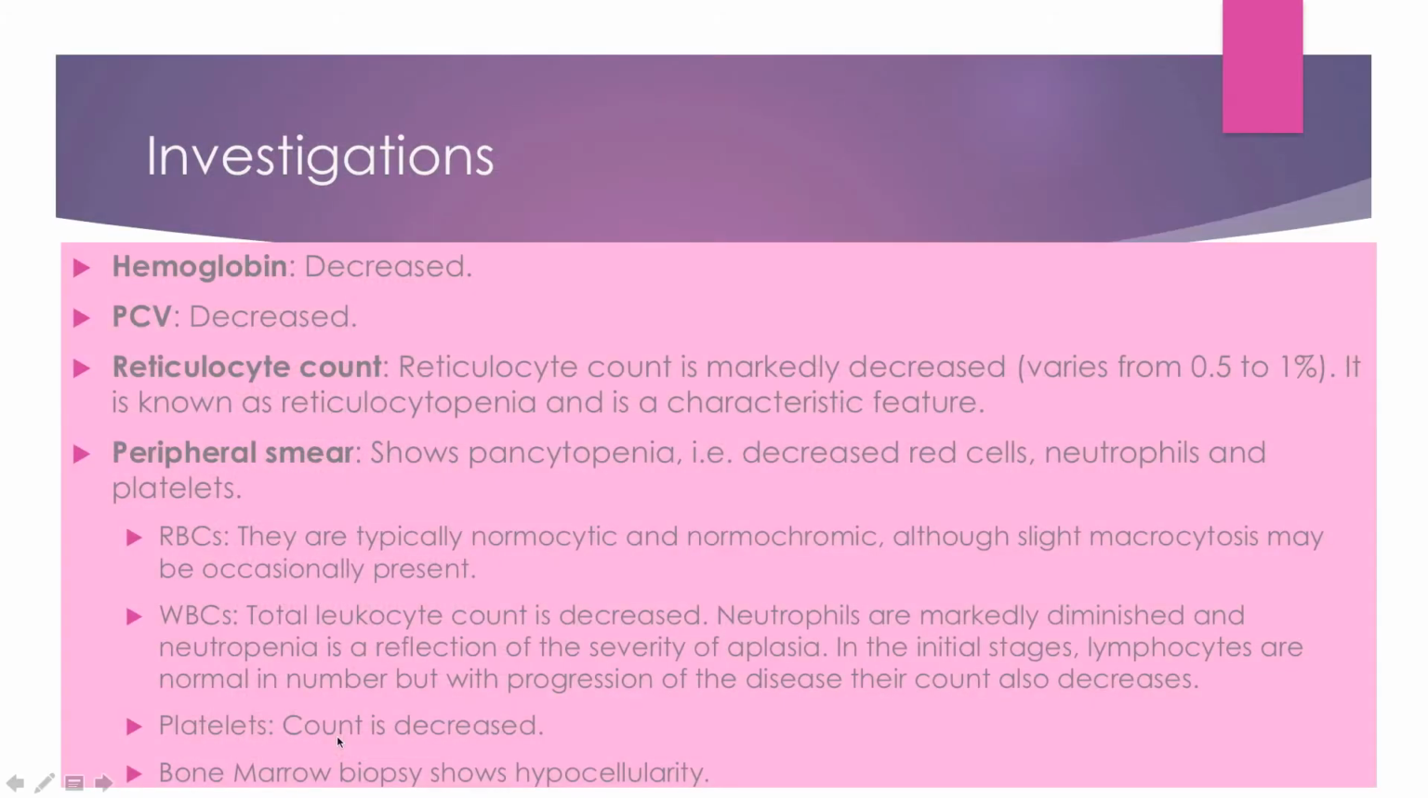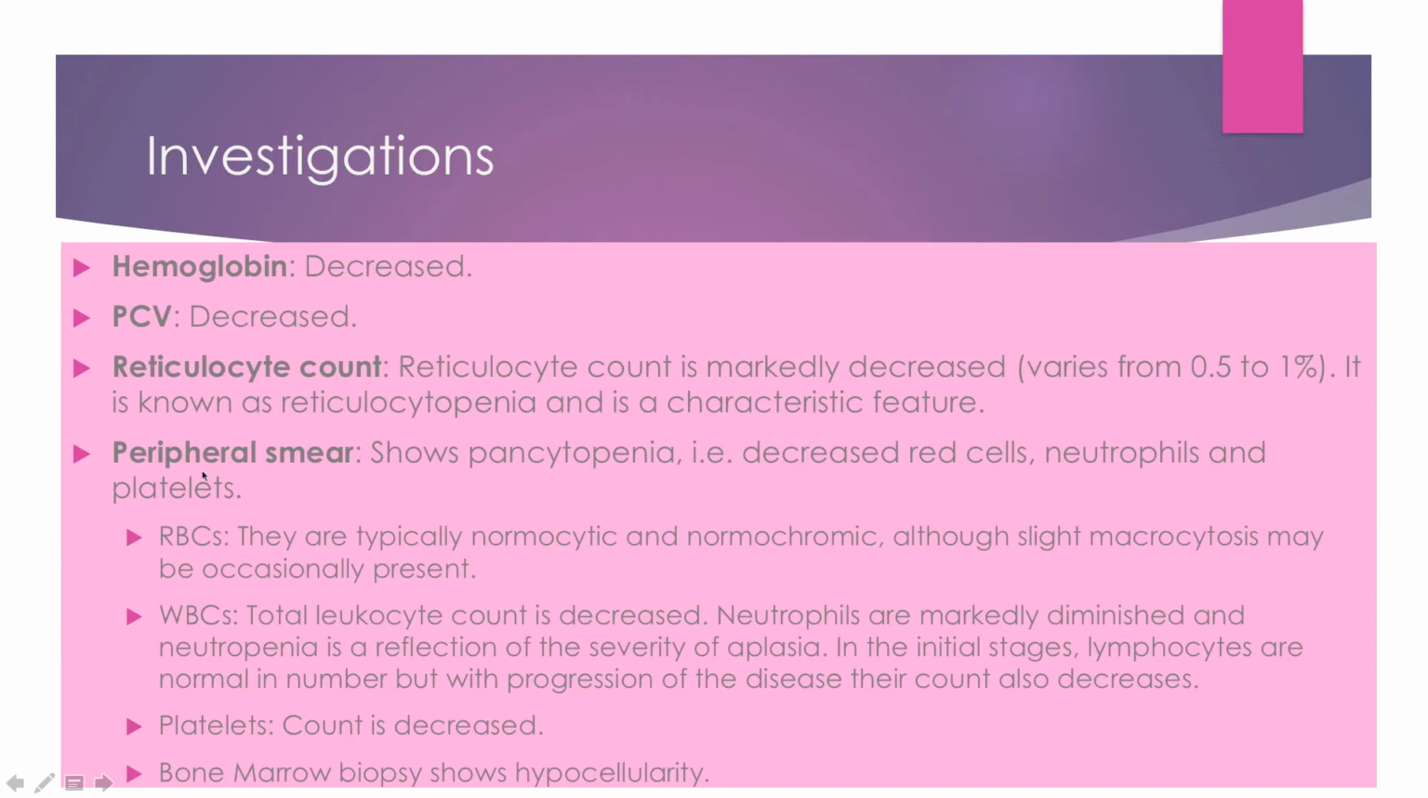So investigations: the hemoglobin, definitely it will be decreased. PCV, packed cell volume, it will be decreased, right? Because the RBCs will be less, so it will be decreased. Packed cell volume, the RBC volume. The reticulocyte count will be decreased because the bone marrow cells are replaced by the fat cells. It is also called as reticulocytopenia.